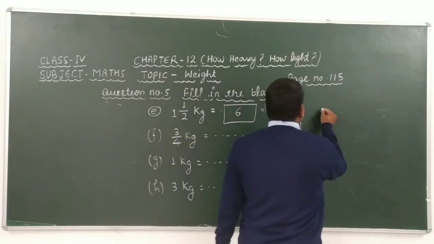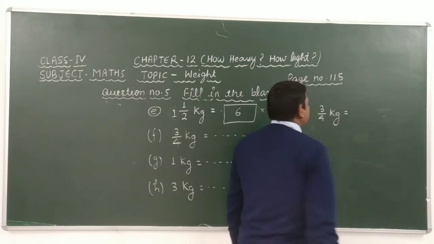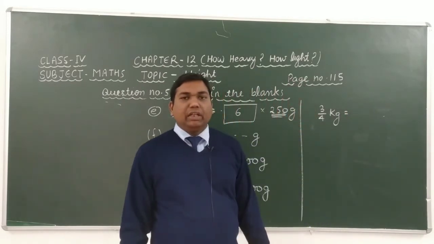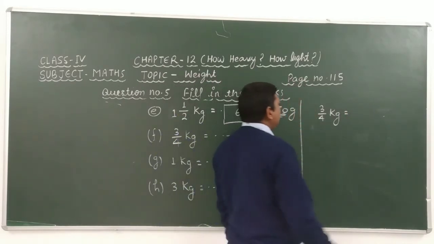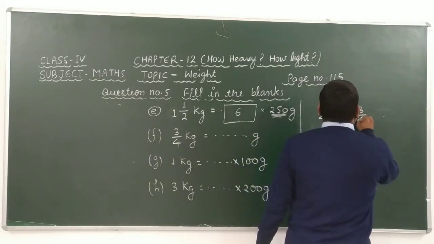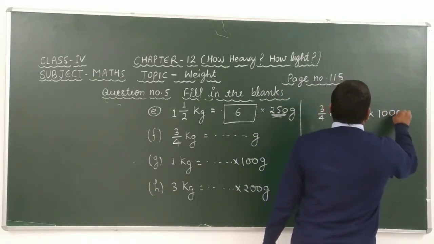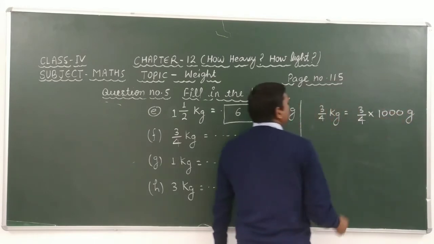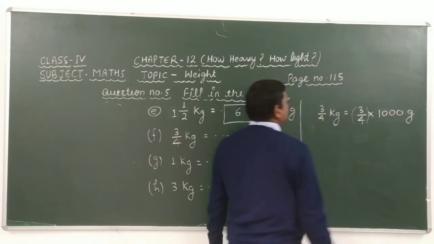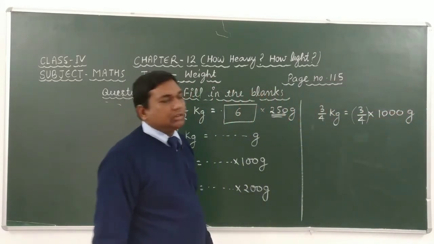Dear students, look here carefully. Here it is given 3 over 4 kg. Dear students, we know that if we have to convert kilogram into gram, then we have to multiply by 1000 in the given quantity. Okay, students.